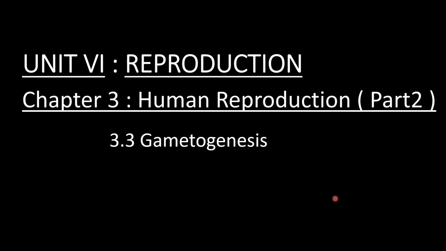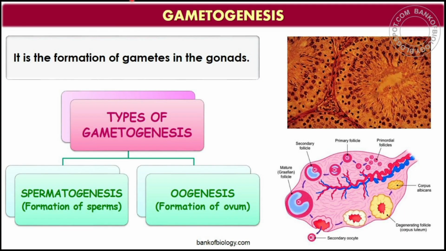Good morning, students. Today we have to study the next point, that is 3.3 Gametogenesis from Unit 6 Reproduction, Chapter 3 Human Reproduction Part 2. Gametogenesis is the formation of gametes in gonads. There are two types of gametogenesis: spermatogenesis, formation of sperms; and oogenesis, formation of ovum.